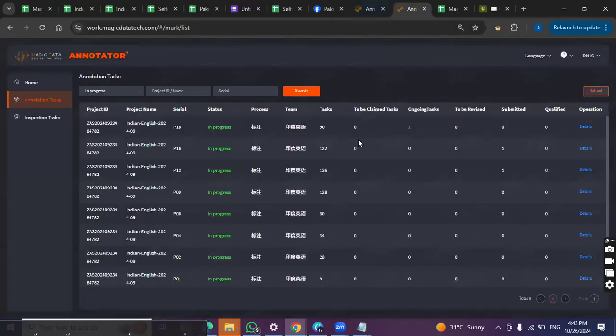Okay, so the tasks in this tab, ongoing tasks, once they are parked here, no one is going to take it from your ID. Once you submit the task, it will go to the submitted tab.